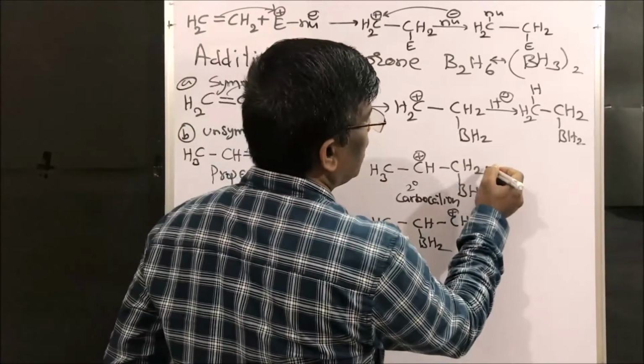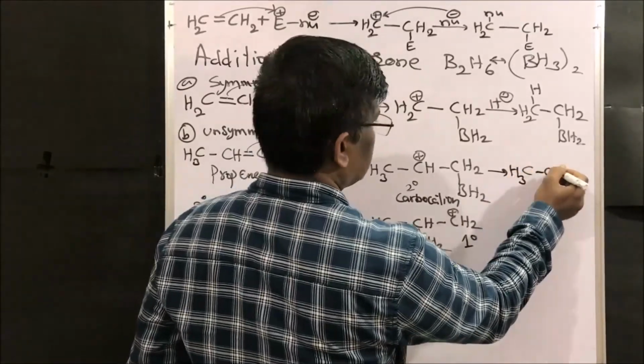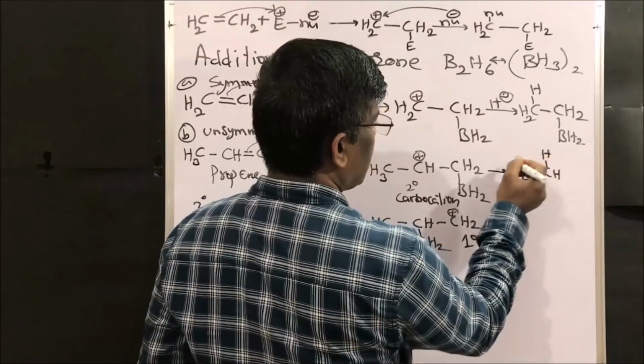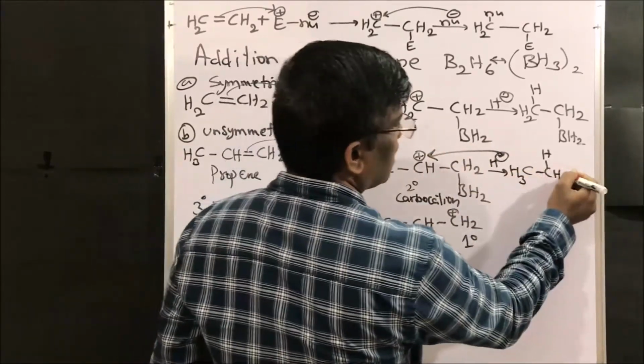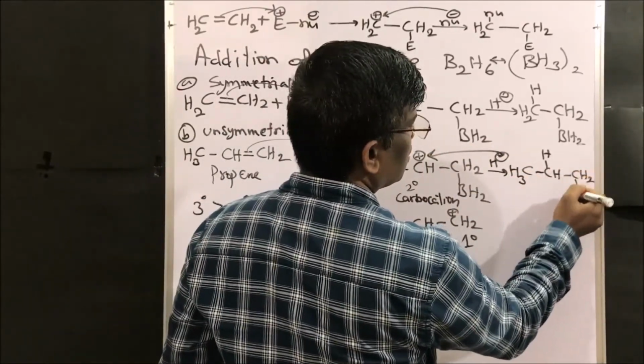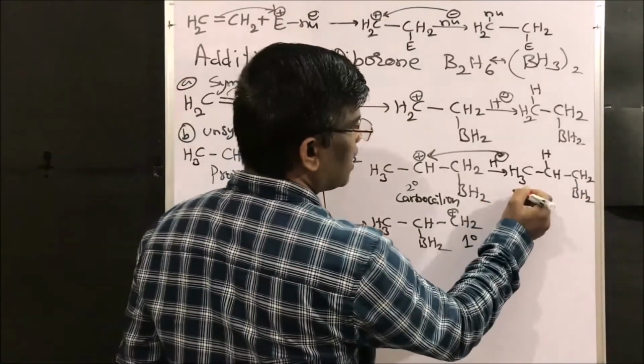So this is going to give our required product CH3-CH, hydrogen is added, H minus, it is going to give this CH2 and BH2. Right friends, it is the major product.